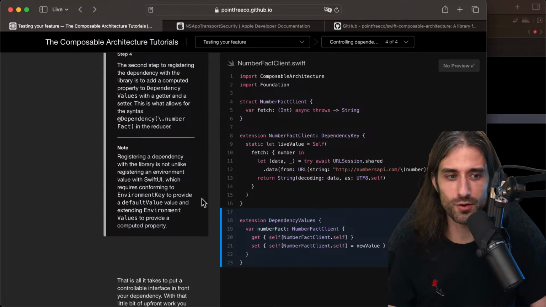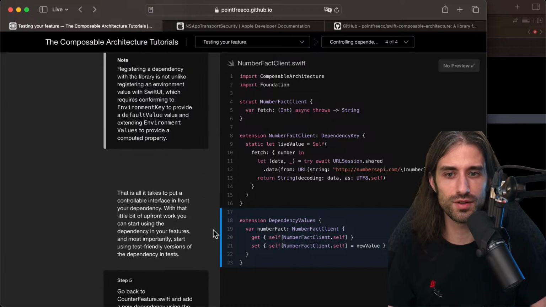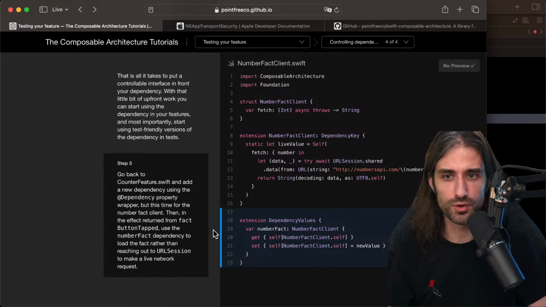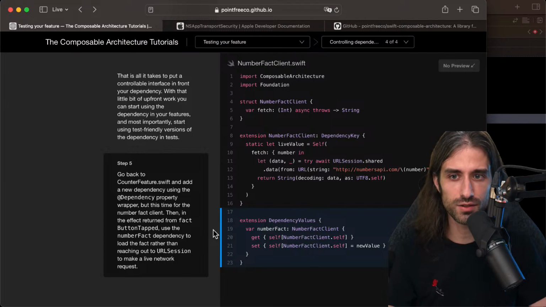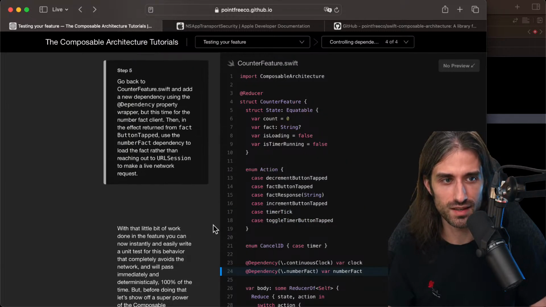And since I know that there are macros to write this for you with environment key, maybe you could even go further and create macros that would generate part of this code for you. That is all it takes to put a controllable interface in front of your dependency. With that little bit of upfront work, you can start by using the dependency in your features and, most importantly, start using test-friendly versions of the dependency in tests.